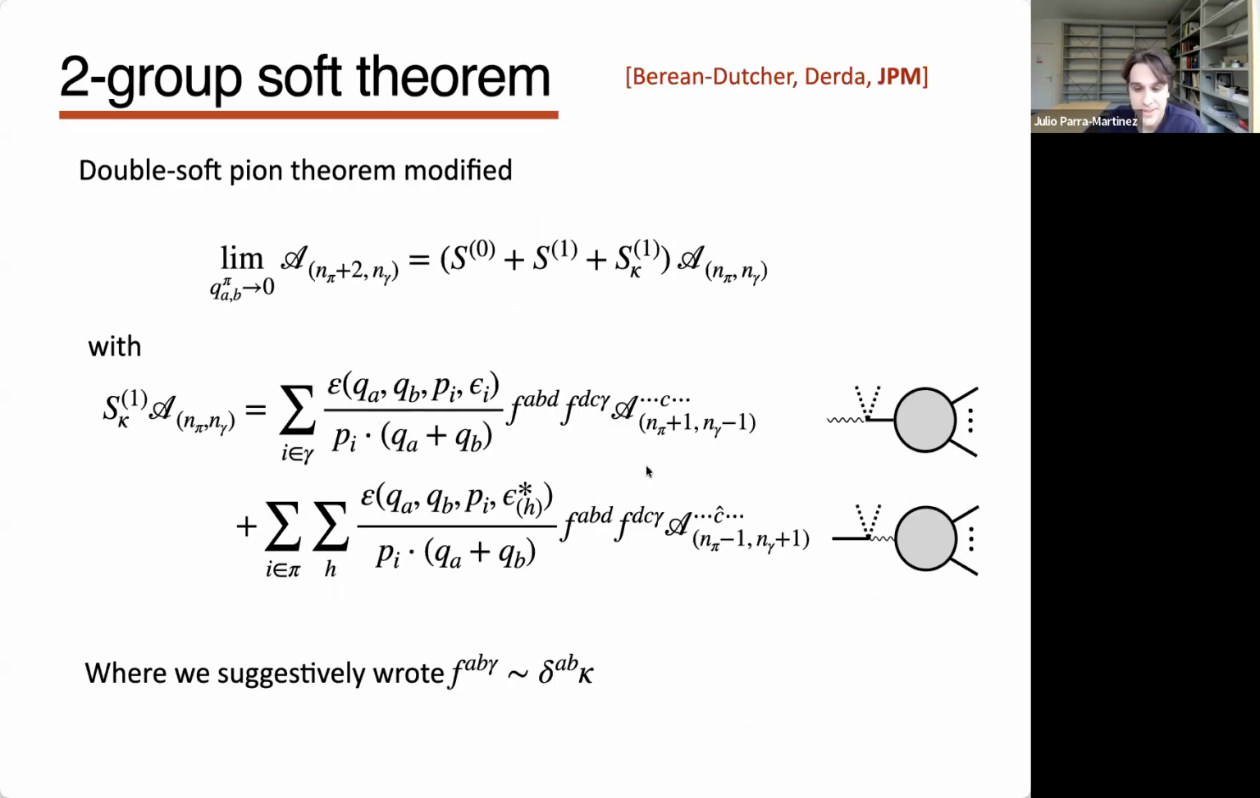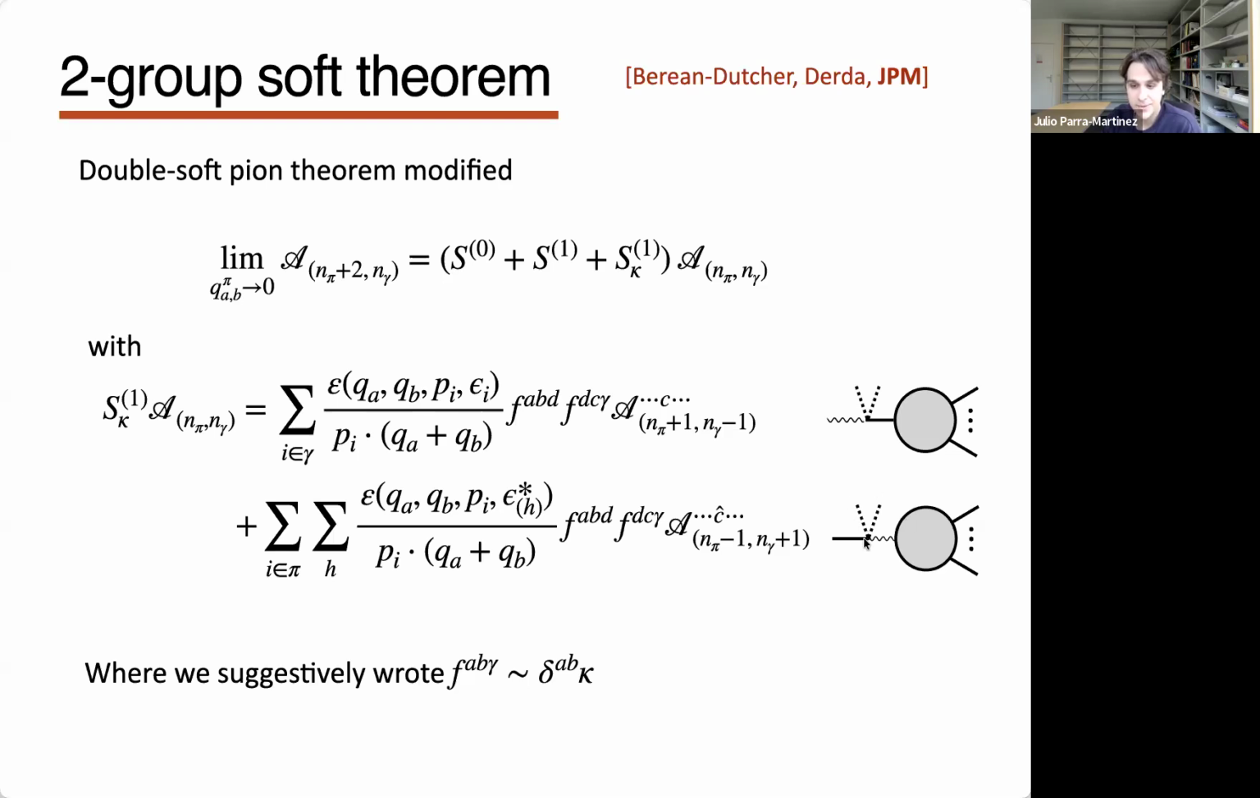And actually it appears in 2 different ways. I have an amplitude with n plus 2 pions, and even though I'm taking 2 soft pions, it gives me an amplitude with only 1 fewer soft pion and 1 fewer photon. So this is not an amplitude with n pions and n photons, but n plus 1 pions. So you're turning a photon into a pion by taking 2 pions soft. This is the action of this 2-group that is mixing pions and photons, and vice versa.